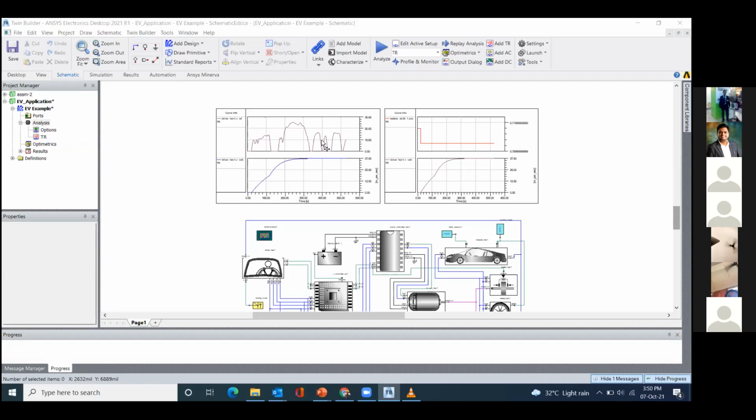Okay, we have a question: can we use the student version of ANSYS to analyze the EV component? Yes, sir. Up to a certain extent we can use that, but the student version does not contain ANSYS Motor-CAD. So for that, like I have already shown you, we can design it in ANSYS Maxwell, and then you can easily implement it.